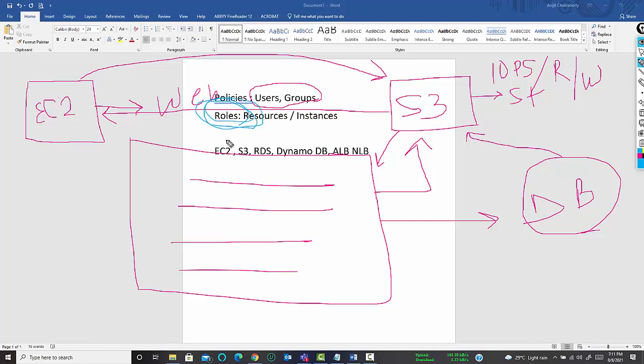So roles is nothing but we will be creating certain permissions, and we will be attaching them. Suppose we create a particular role X. We give full access permission for this particular S3 bucket. Now how will this EC2 instance understand that it has full permission on this S3 bucket?